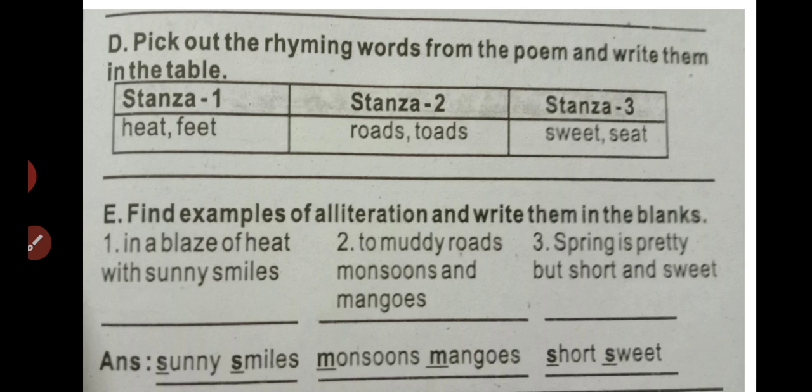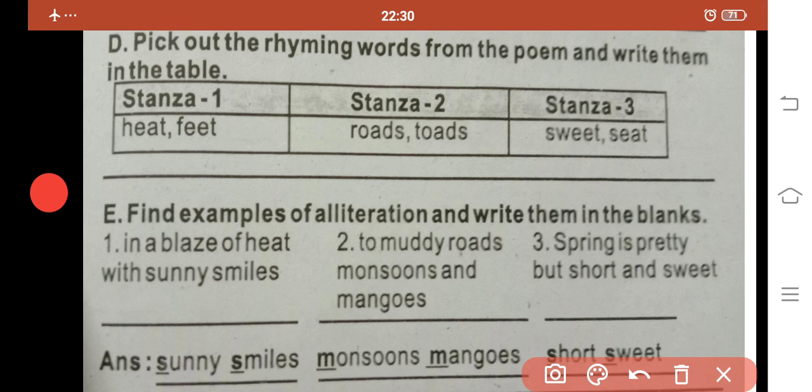Then they are telling us to find examples of alliteration and write them in the blanks. In a blast of heat, with the sunny smiles. Here the alliteration words are sunny and smiles. The first letter of the word sunny is s, and smiles also. These letters are the same. So these are alliteration words.